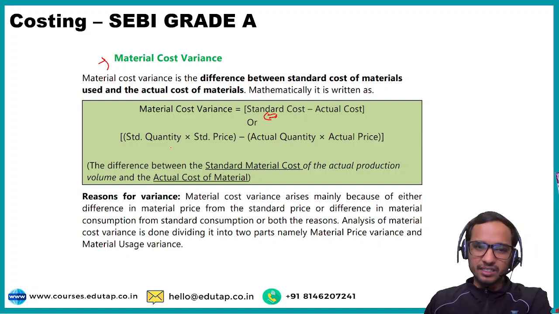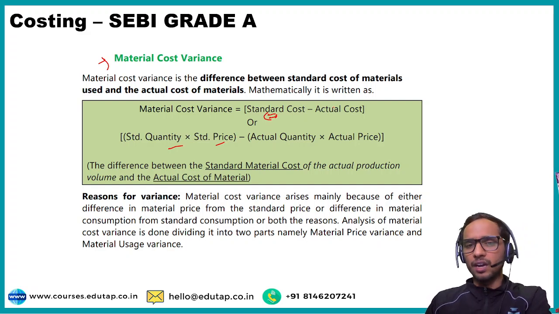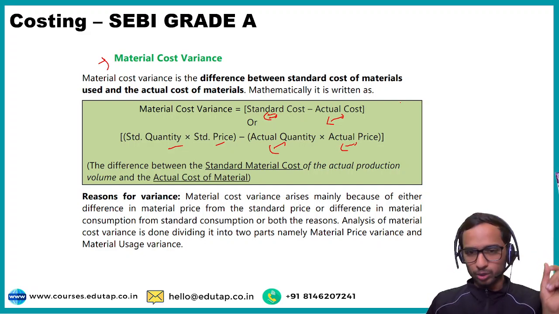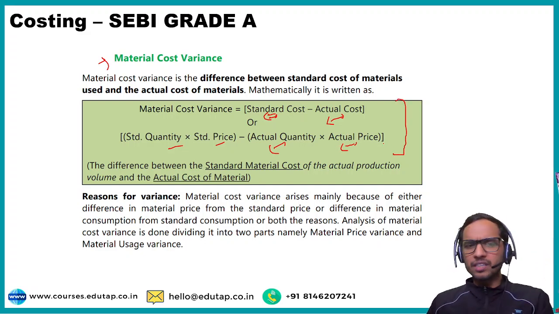So how are you going to calculate the standard cost? Very easy. Standard quantity into standard price. And how are you going to calculate the actual cost? Actual quantity into actual price. Easy enough. यहाँ तक तो बहुत आसान था. Total cost variance आराम से आ गया.